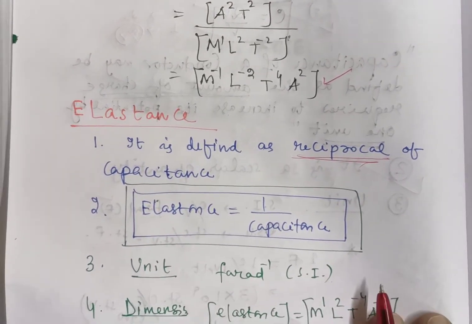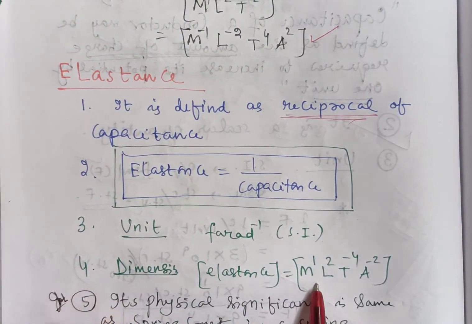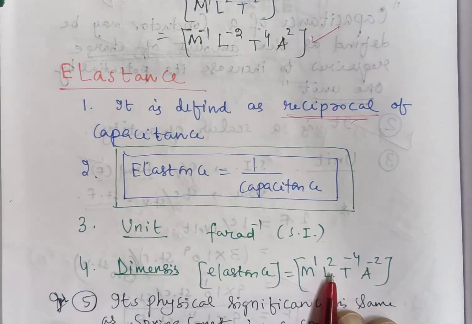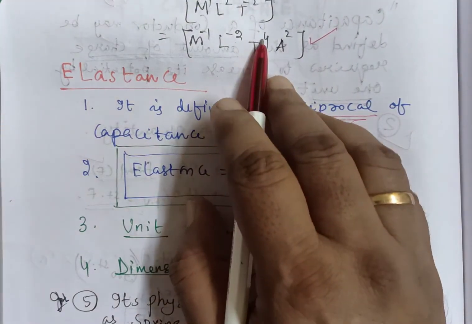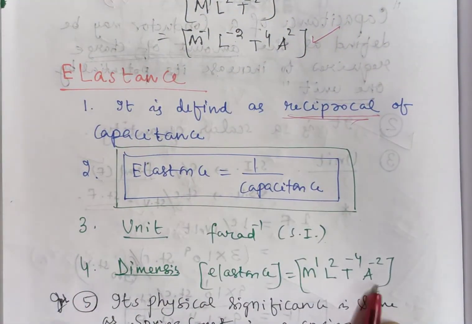That's why M to the power minus 1 is written as M to the power 1, and L to the power minus 2 is written as L to the power 2, T to the power 4 is written as T to the power minus 4, and A to the power 2 is written as A to the power minus 2.